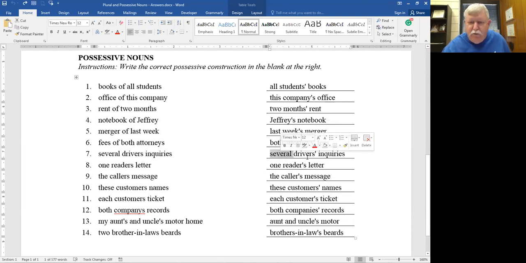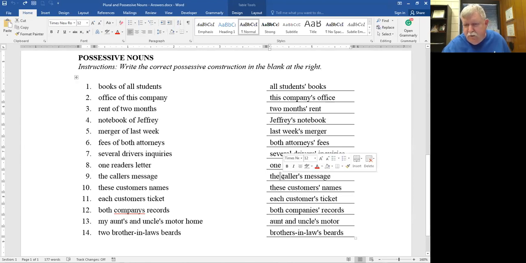Several is telling you more than one. So the word is drivers, plural. Okay, well, now that you know it's plural and ends in S, you put an apostrophe and they can own inquiries. One reader's letter, one, singular. So here's your word, reader, one. So doesn't end in S, it's singular, put an apostrophe S. Same thing with the caller's message. The is telling you the one caller. So here's your word, caller. And then because it's singular, it doesn't end in S, put an apostrophe S, and you got it.